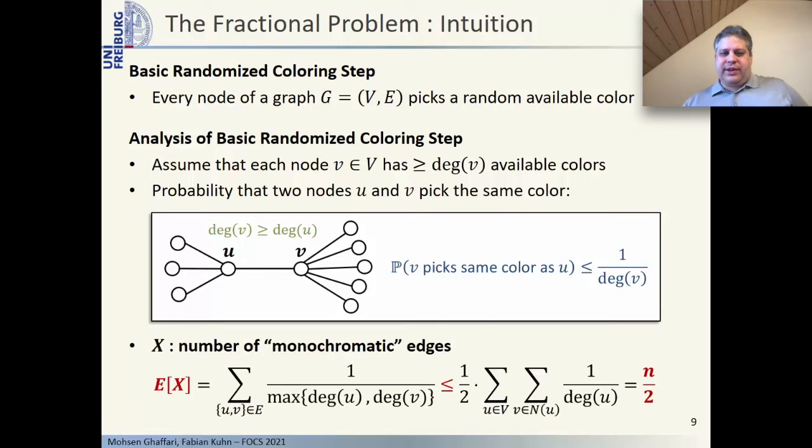If we define a random variable x as the number of edges for which both endpoints randomly choose the same color, then we can upper bound the expectation of x by the sum over all edges of 1 divided by the maximum degree of the two nodes of the edge, and this can be upper bounded by n divided by 2. Therefore, in expectation, every node has at most one monochromatic edge.